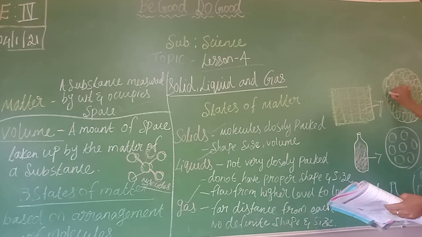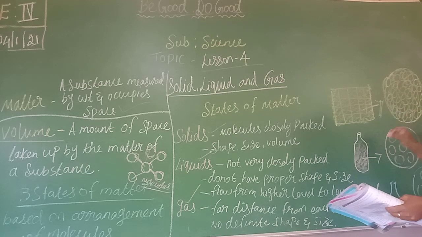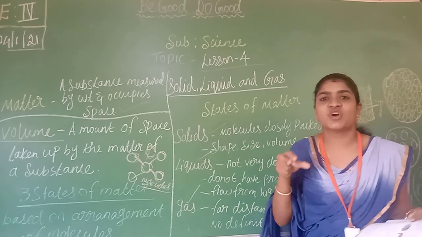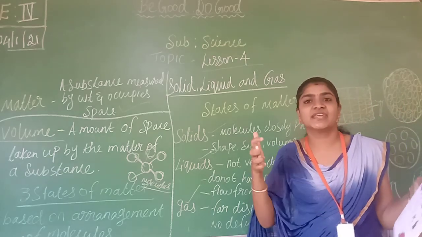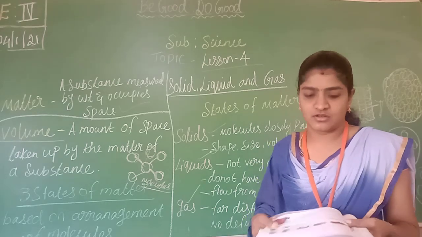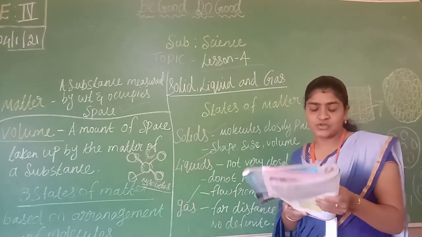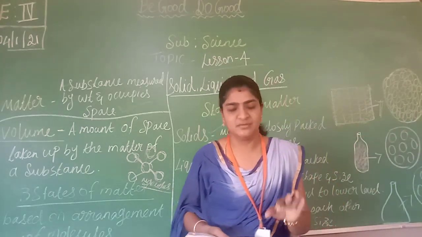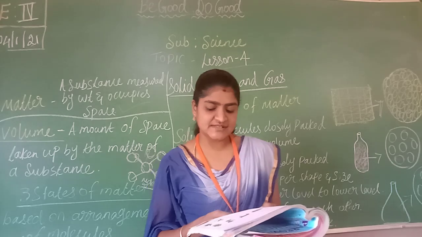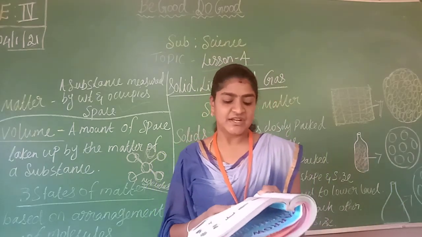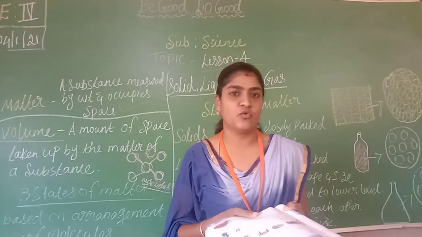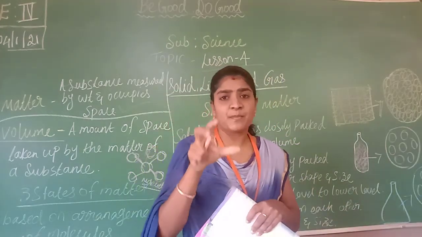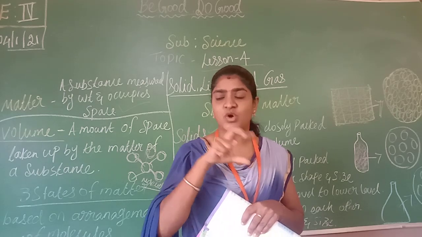That's why wooden pieces, even stone, everything is very hard in nature. Why? Because the molecules present in them are very closely held together. They don't have space in between, so the molecules cannot move from one place to another. This is why solids have a definite shape, size and volume. If I take any wooden piece or a stone, it has a proper shape and size, right?